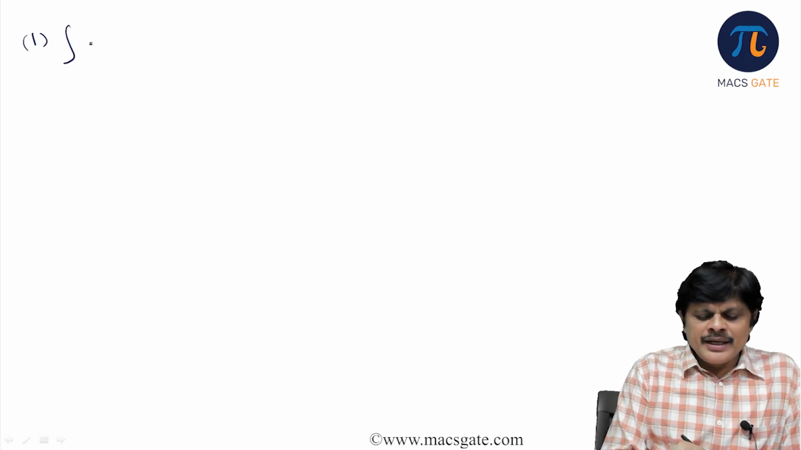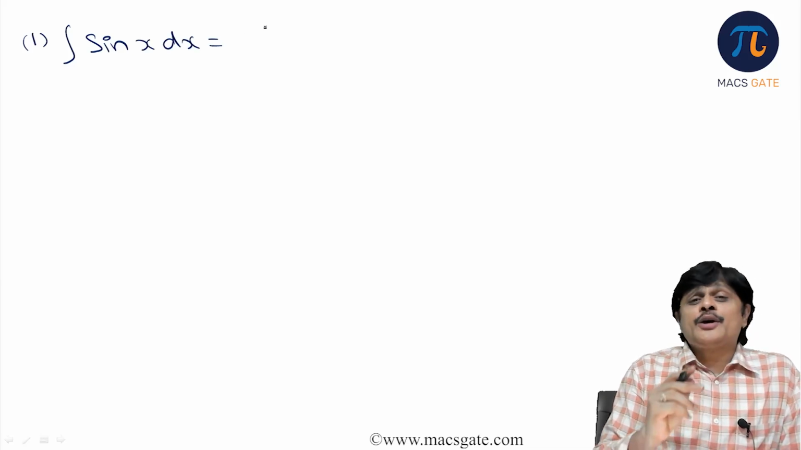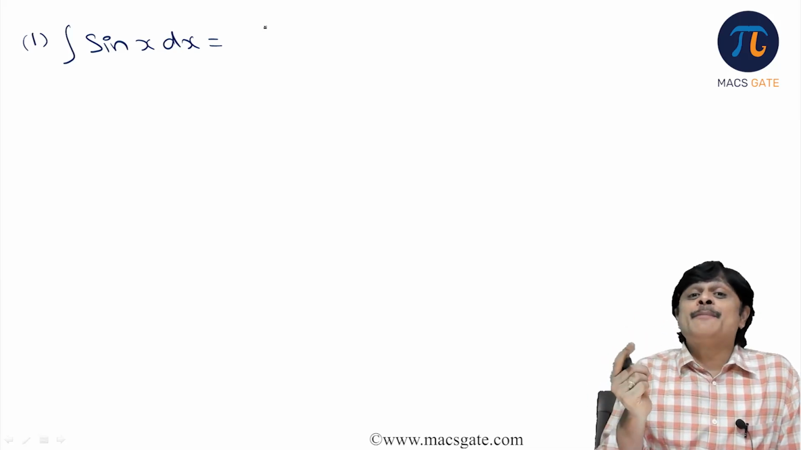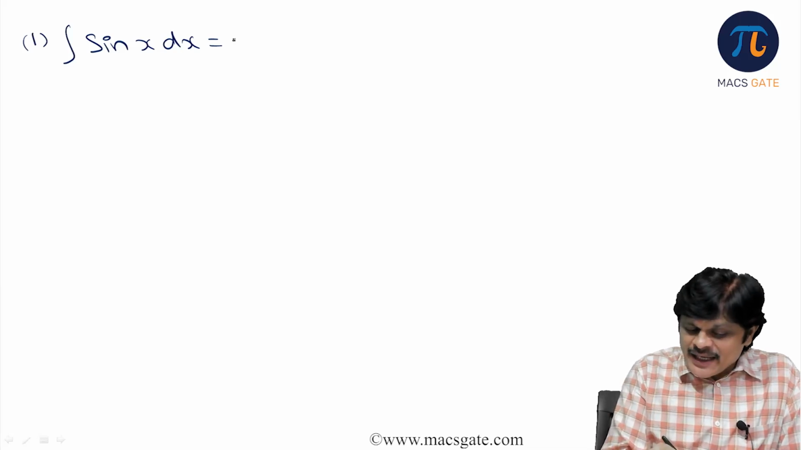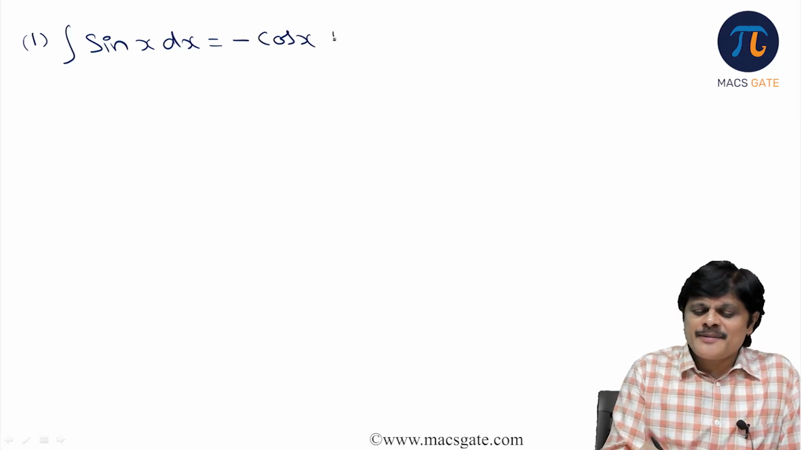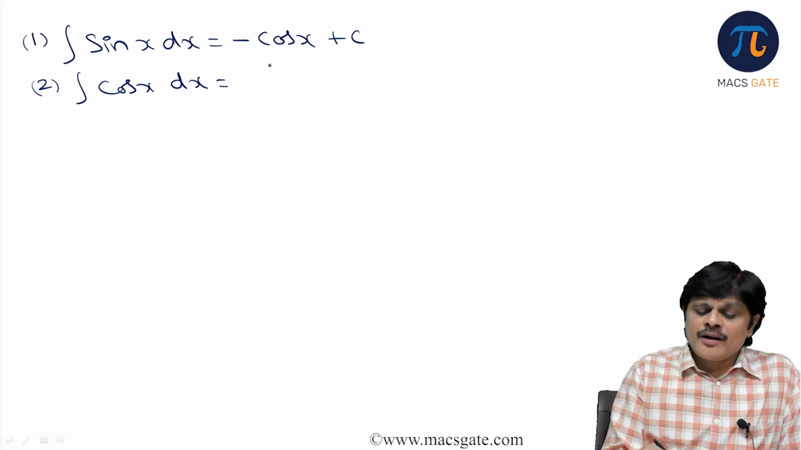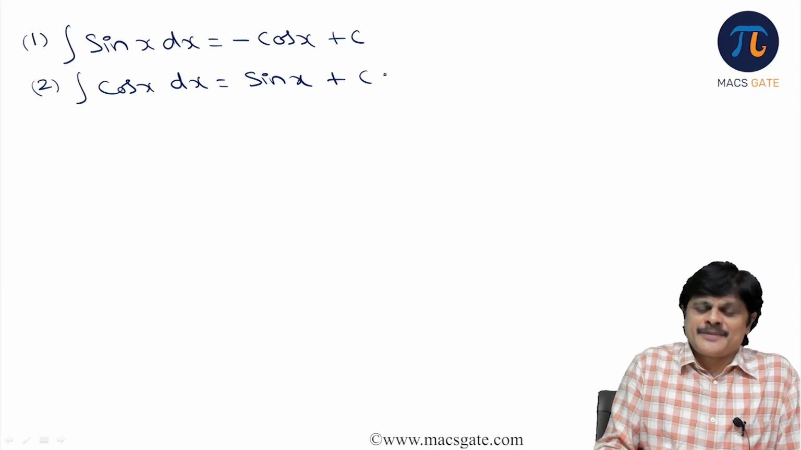Now the important trigonometric function integrals. Like the integral of sin x dx. We need to see what function has derivative sin x. The derivative of cos x is minus sin x. There is a minus sign, and that minus sign comes here: minus cos x plus c. Now what about the next one, the integral of cos x? The integral of cos x would be sin x, because the derivative of sin x is cos x.